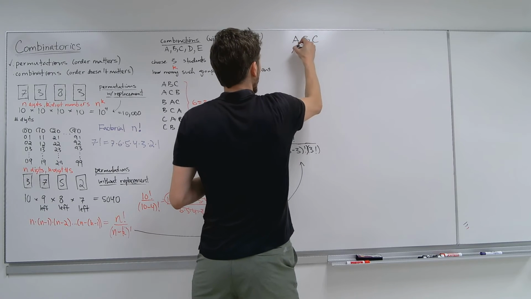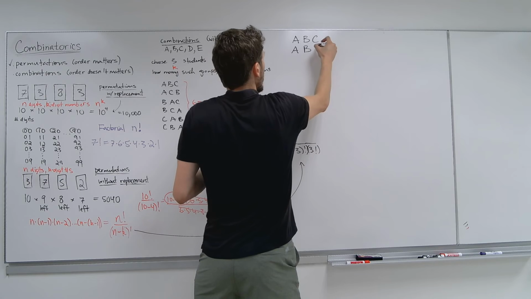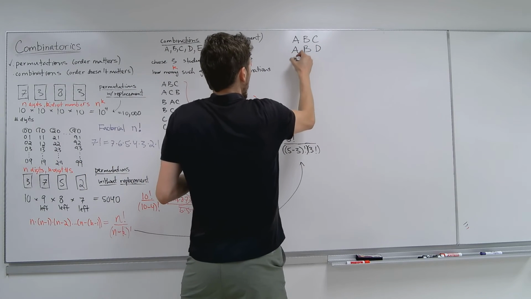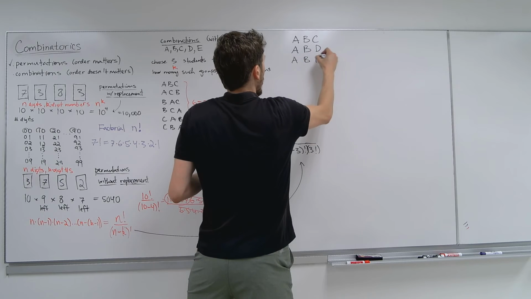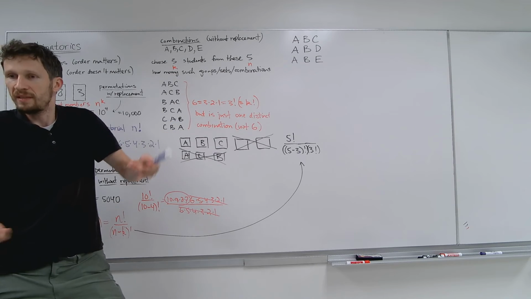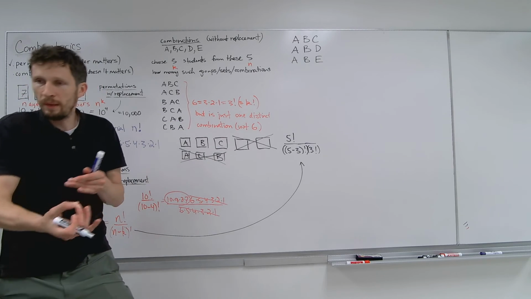Now maybe A with B, Albert with Beth, with maybe David, and maybe with, I don't know, what would I say, Edward or Edgar. So maybe A with B with E. Those are the only possibilities, right? If Albert and Ben are in the group, you can only have C, D, E. A, B with C, A, B with D, A, B with E.